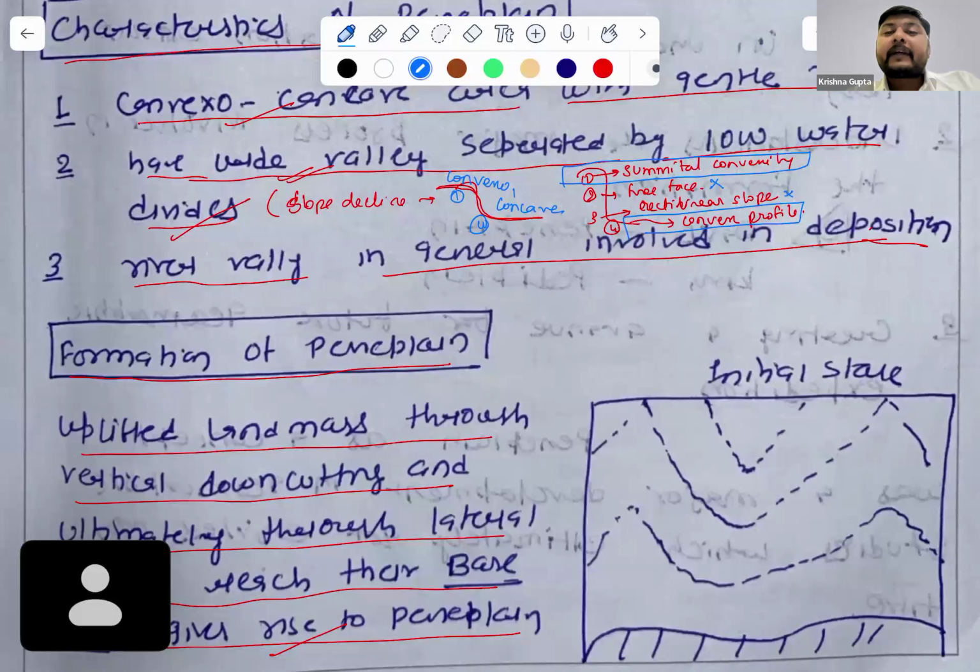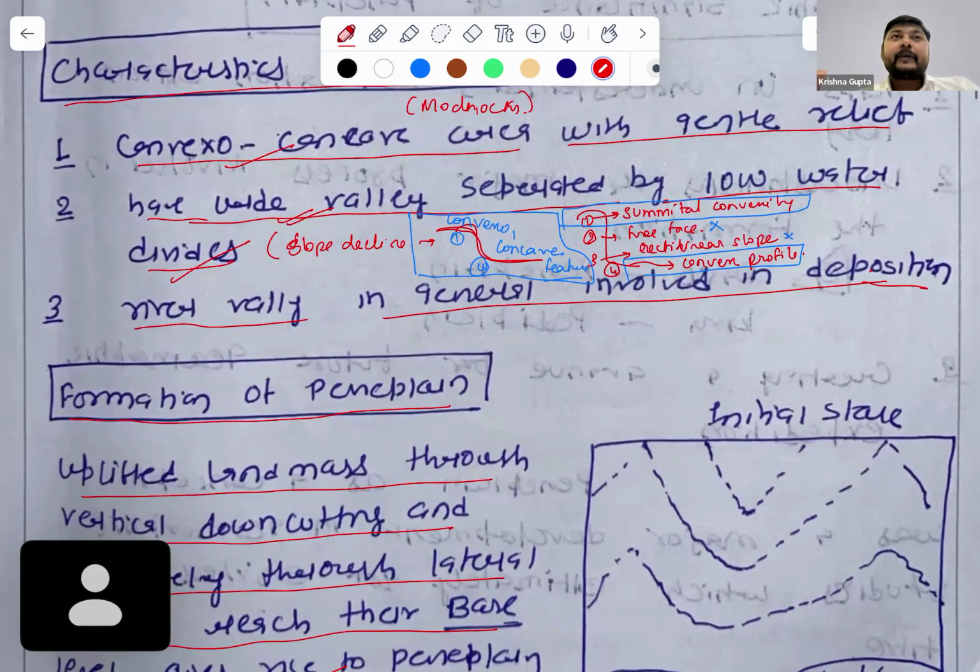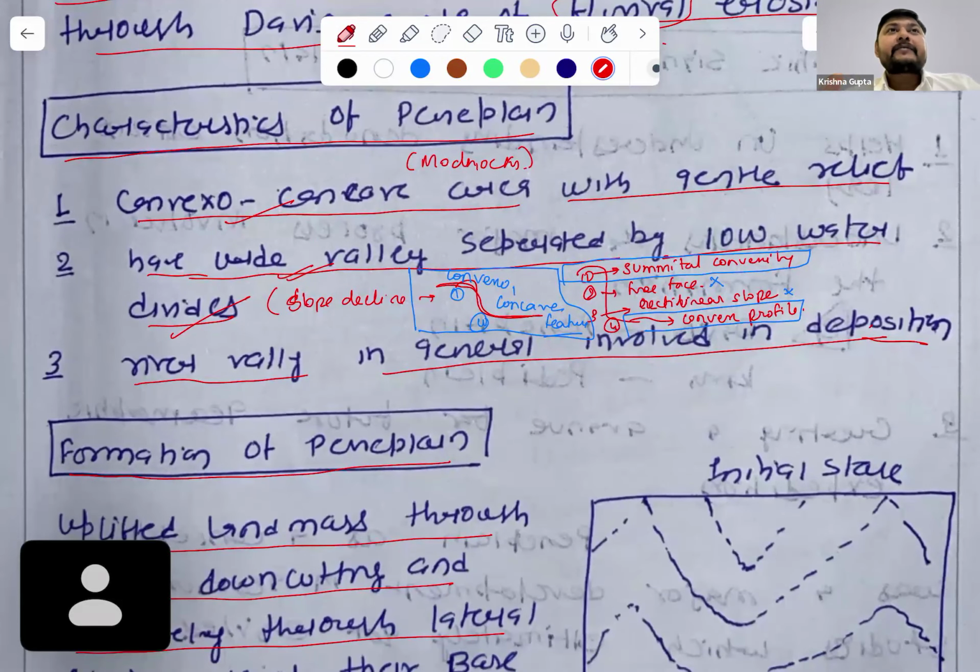Okay, convexo-concave feature. This is the major important point which we have to add for the peneplain, because the peneplain consists of such aspects. So how can we define that this particular aspect is happening here? This is one part which we can add with respect to the characteristics of the peneplain and how it is formed.